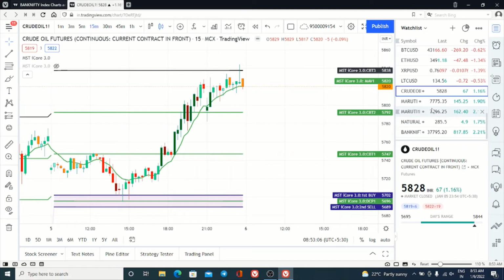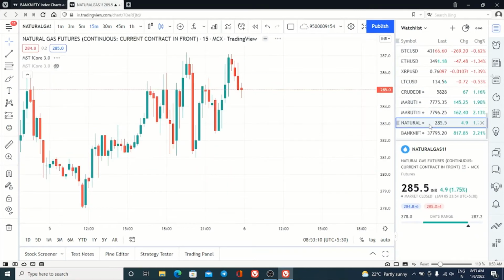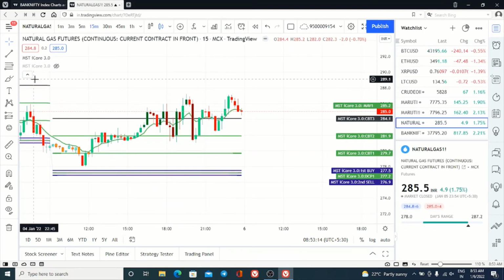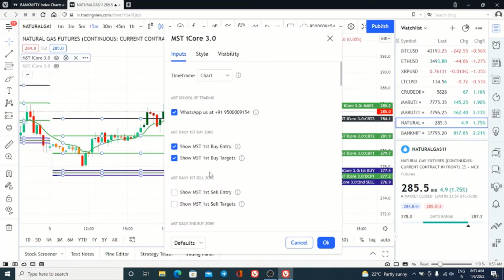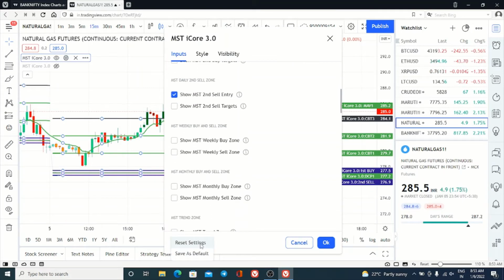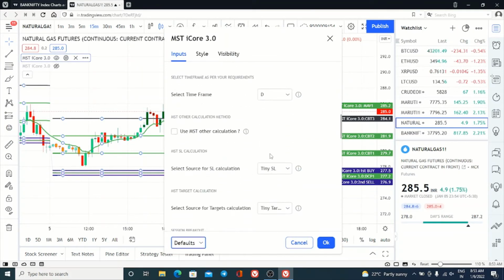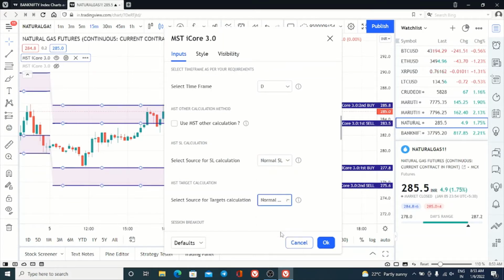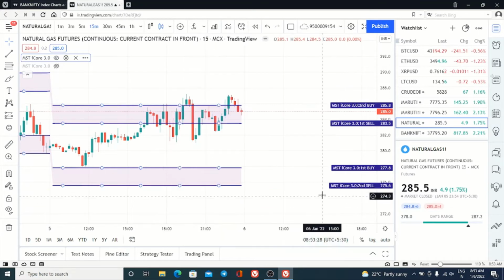So I can show you natural gas also. I can show you what happened in the natural gas. So in natural gas, what you have to keep? Default I have to change first. Then since it is a very low-priced one, I have to keep normal SL and normal targets. It is trading below 300 rupees.